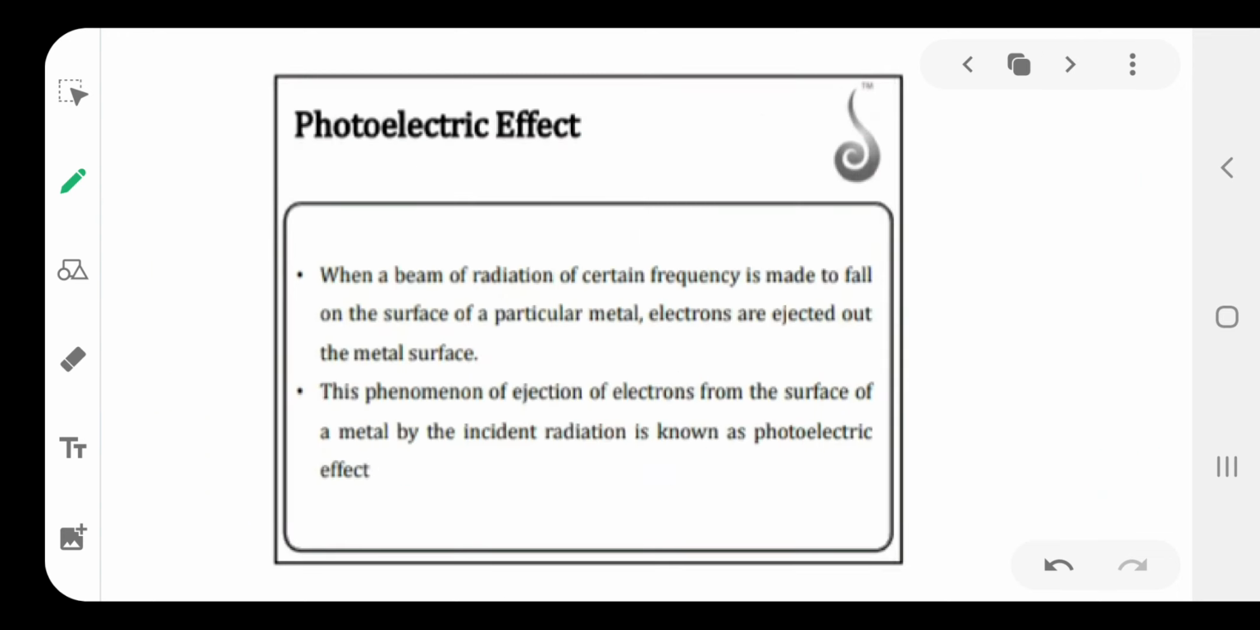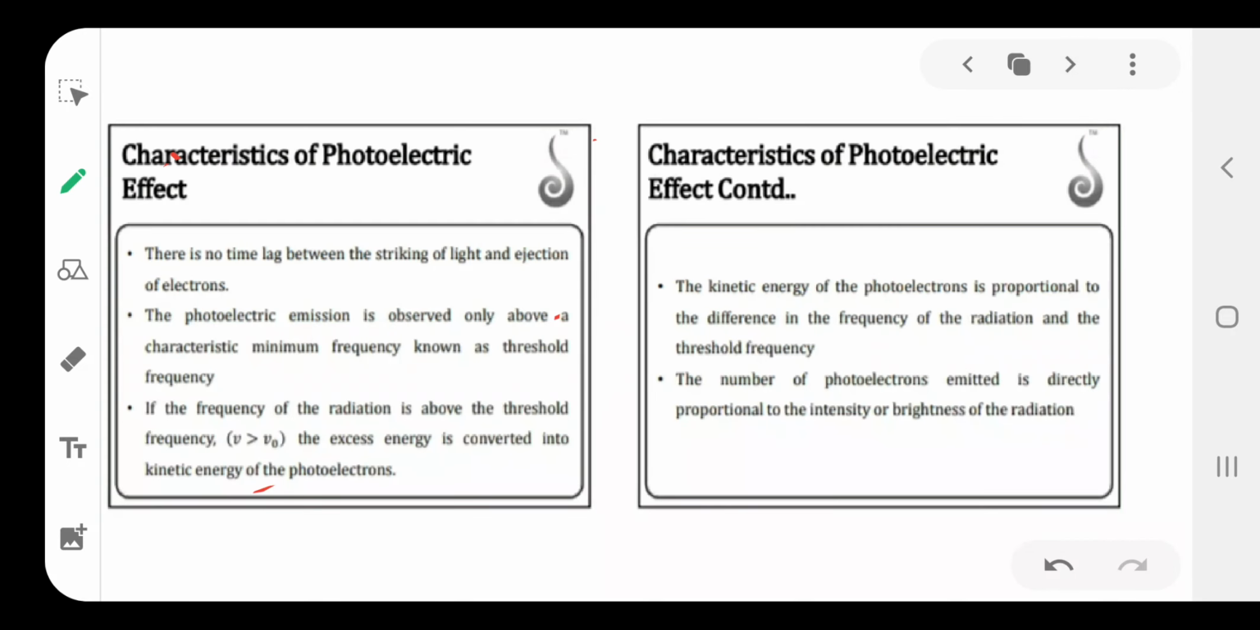The formula is important. Then the next one is the photoelectric effect, which is the ejection of electrons from a metal surface. This is the metal surface. When light of suitable frequency is incident on the metal surface, electrons are ejected. That phenomenon is called the photoelectric effect.